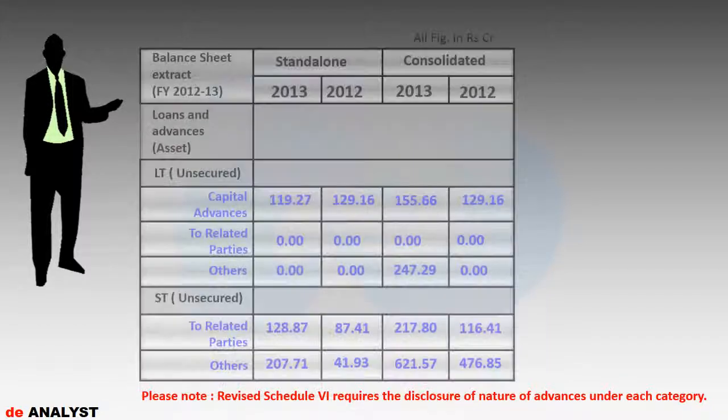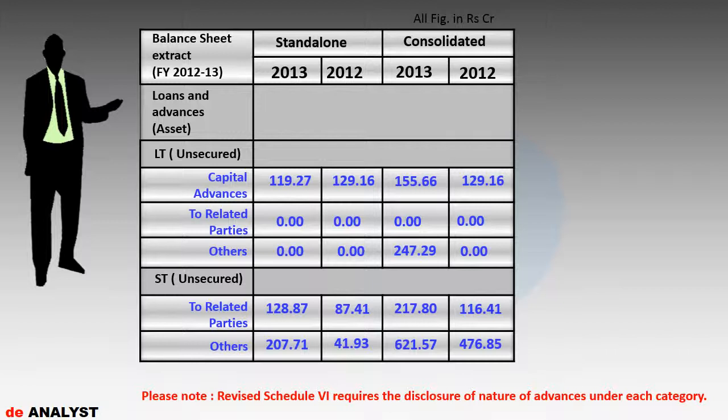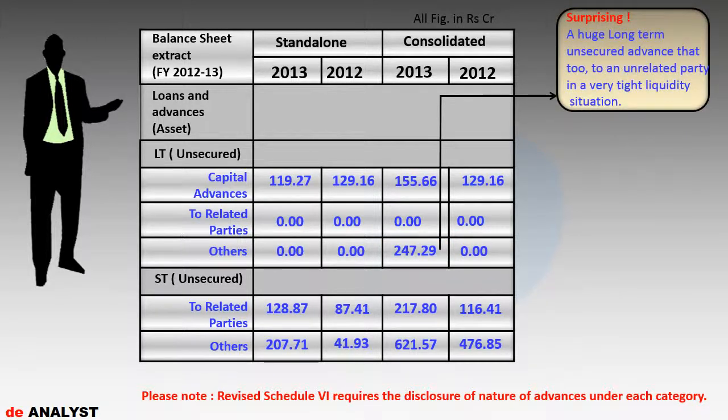DA has analyzed each category of loans and advances, and we have observed that 1. Capital advances are slowly piling up. 2. Surprisingly, Core has advanced rupees 247 crore as a long-term unsecured loan to an unrelated party through its subsidiary companies.